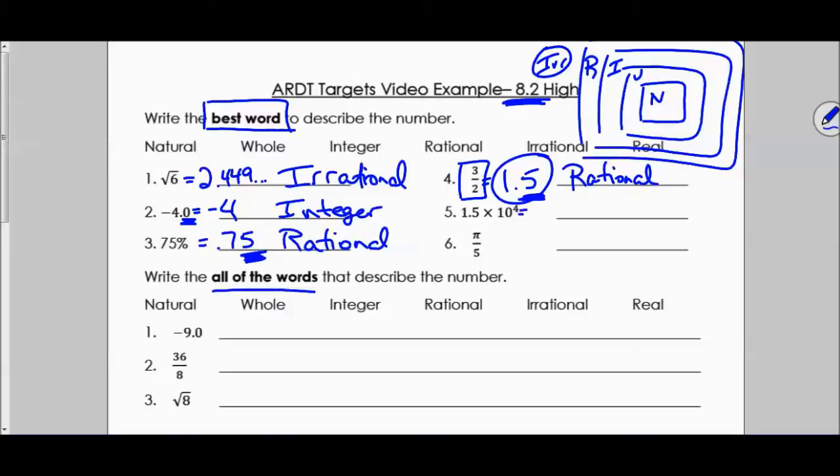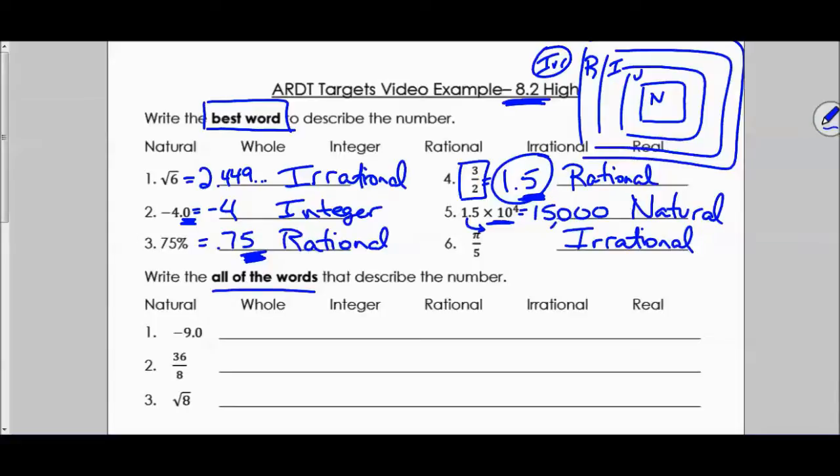This next number, again, we want to figure out what that is as a decimal, so we're going to get rid of the scientific notation part of this. That's moving the decimal place 4 places that way. It's going to give us 3 zeros. That's really 15,000. It's a big one, but it's still one of our counting numbers. You'd eventually count to that. That's a natural number. Last one, I see pi, immediately I know it's irrational. I don't really even care what they're doing with it. I know that pi divided by 5 is still going to be a non-repeating, non-terminating decimal.